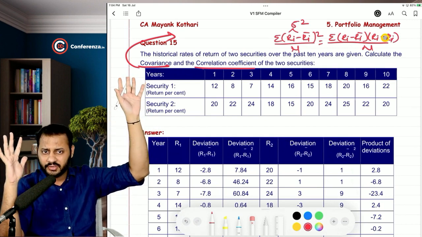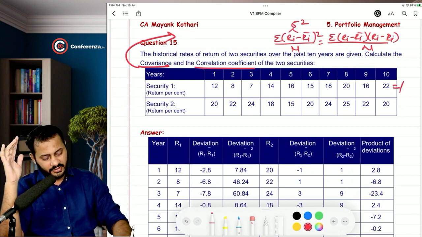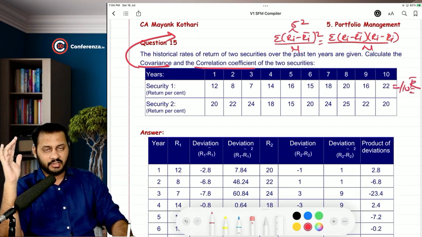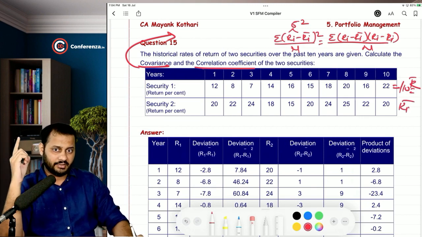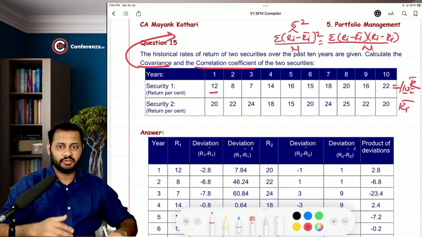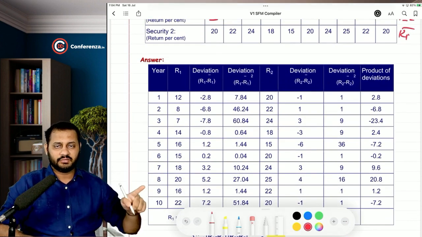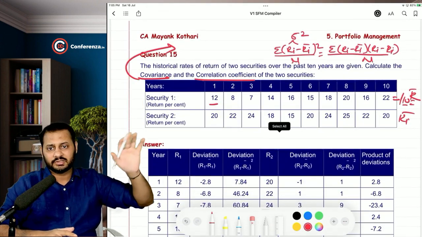Covariance is easily calculated. Now what you have to do is, first you have to take the total of this divided by 10 to bring the bar Ri. And the same thing you will have to calculate here also, bar Ri. Okay, then 12 minus bar Ri, the deviation column will be there. See, 1, 2, 3, 4, 5, 6, 7, 8, 9, 10. Please understand, if you remember this formula, nothing else is required now.